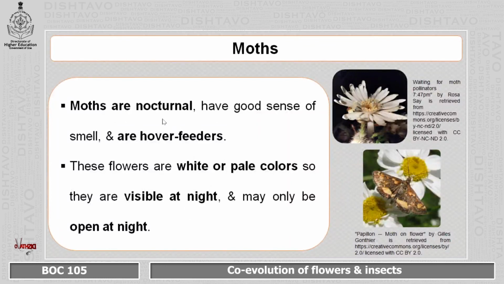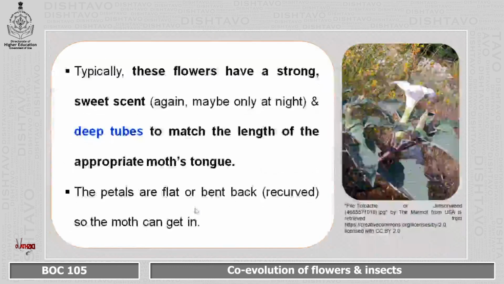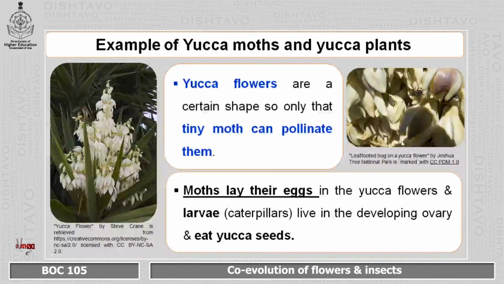Coming to the moth, that is the third category of pollinators. Moths are nocturnal. They have a very good sense of smell, and they are hover feeders, unlike the butterflies, which are perch feeders. They have white or pale flowers which are visible at night, and their flowers have a long tube so that it can match the tongue of the moth. One example is yucca moths and yucca plants.